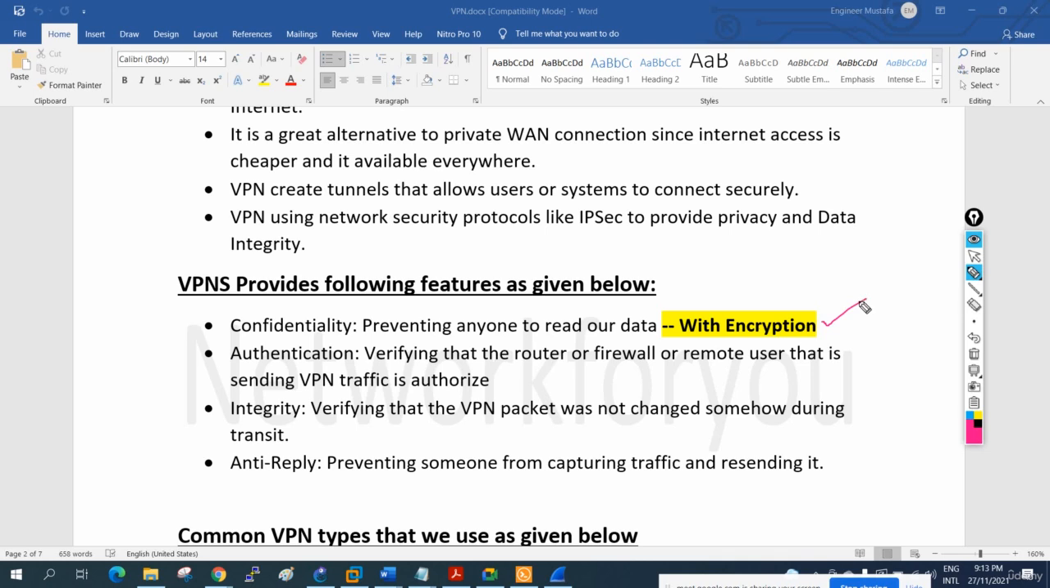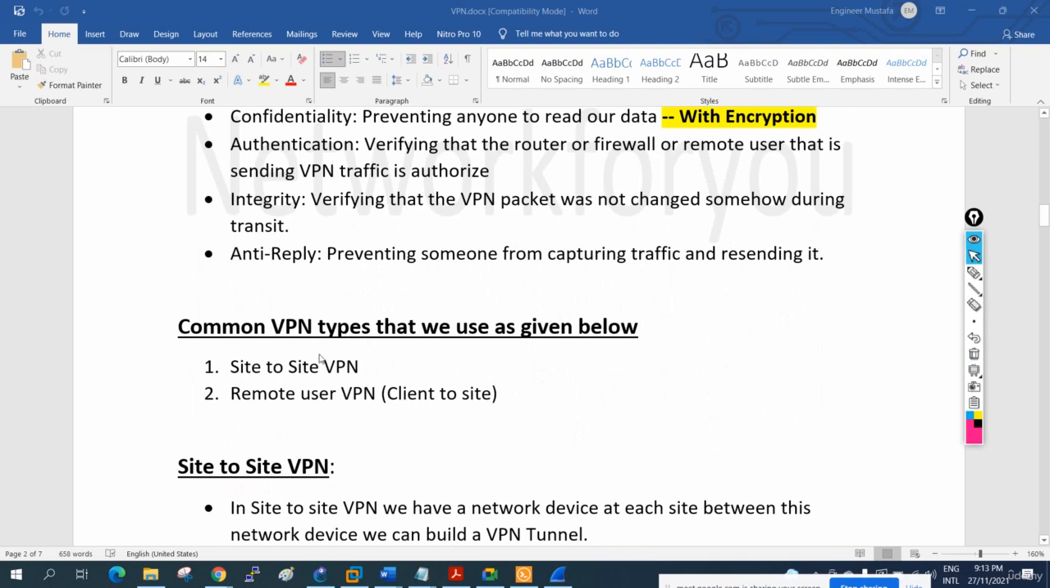VPN is going to encrypt the data. Second one, authentication. Third one, integrity. Integrity means no one can change our data. Anti-replay means if we get the same data after some time, with a delay, we will reject that one, we will not accept. So this feature we will get when we configure the VPN.